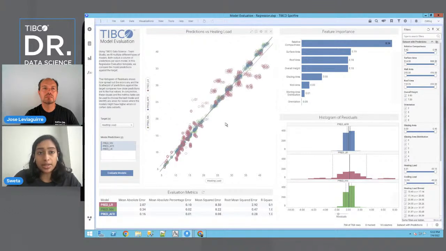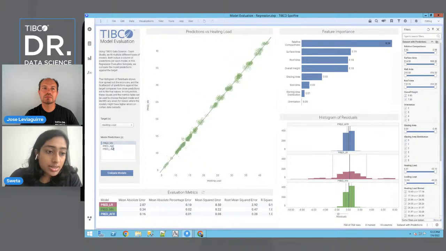You'll notice here that the scatter plot is updated. This shows the predictions from the models on the y-axis against the target column, which is heating load. It's actually very important to use a combination of metrics as well as visual analysis to be able to evaluate models, and you'll see why. What we're looking for here is a line called y equals x. This is essentially the middle line, and this is where the predictions match up with the heating load. You can see this dotted black line right there.